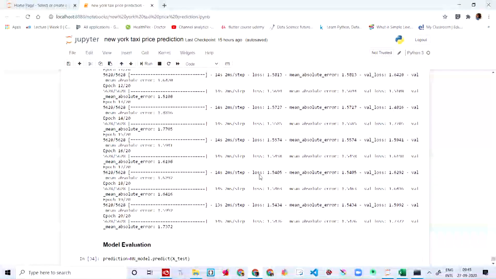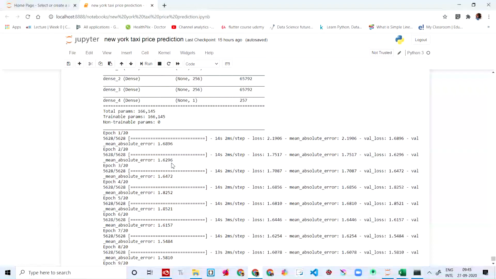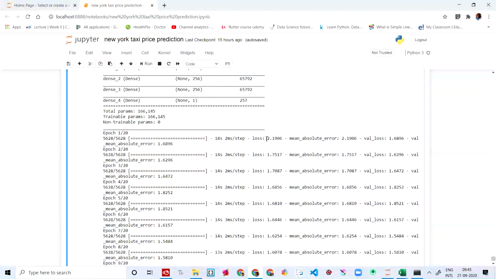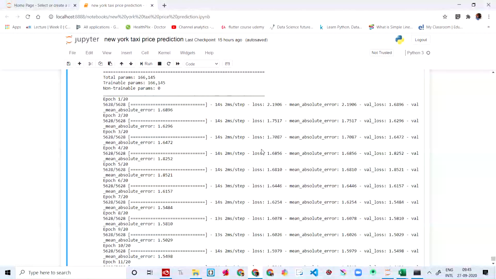And this is the main value. You can see you got value loss, mean absolute error, loss, and everything. So yeah, now you know how to predict the New York taxi price. That's great.